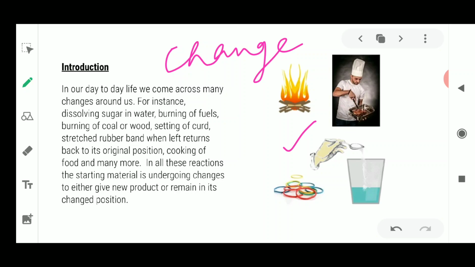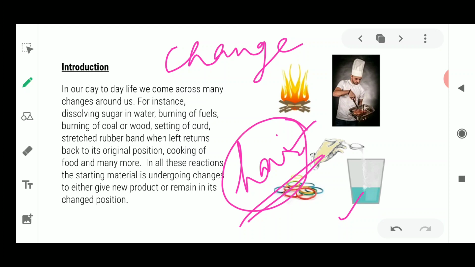In our daily life we come across many changes around us, for instance dissolving sugar in water. If we dissolve sugar or salt in water, that could be one type of change. A very simple example of change is when your hair grows. You just go to the parlor or the salon and get your hair cut. This is also a type of change, something which was not in its original state.